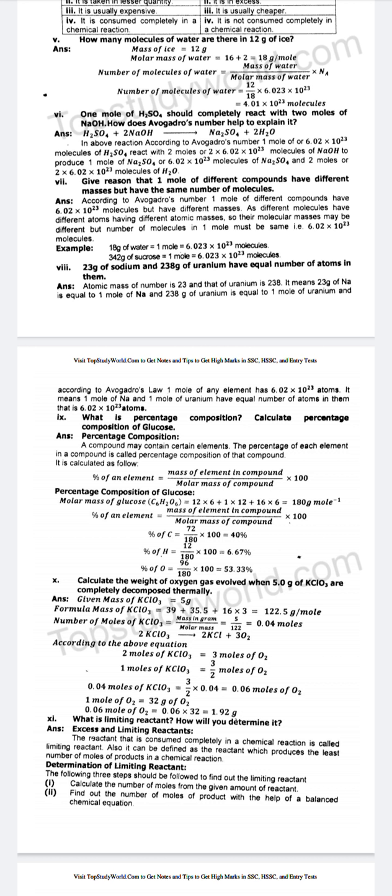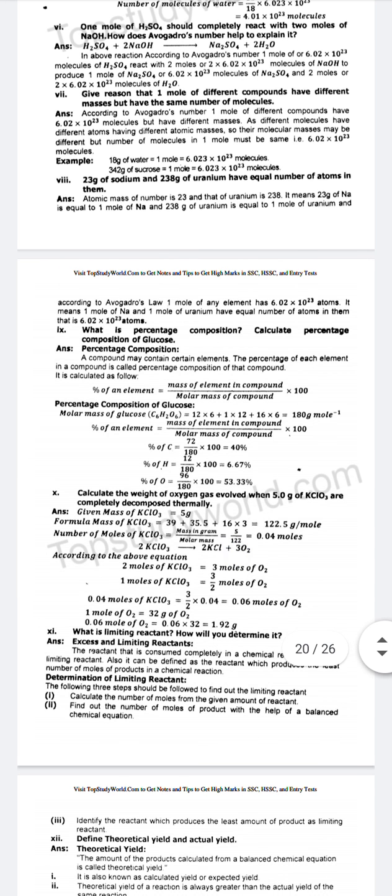Question number 9. What is percentage composition? Calculate percentage composition of glucose. Answer. Percentage composition. A compound may contain certain elements. The percentage of each element in a compound is called percentage composition of that compound. It is calculated as follows.